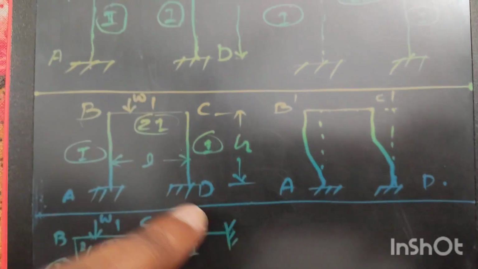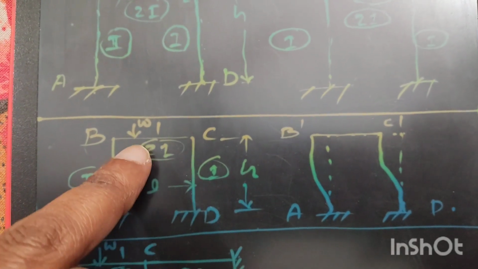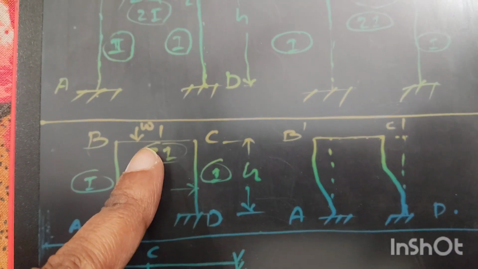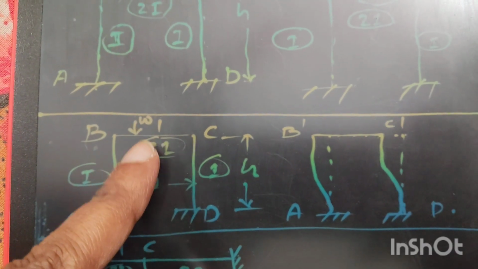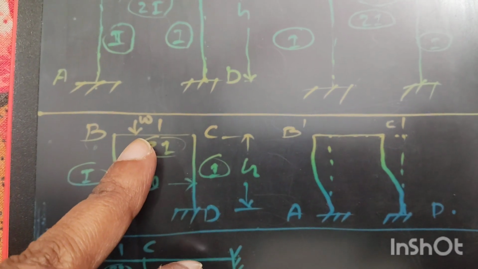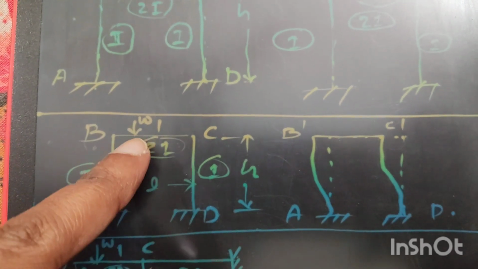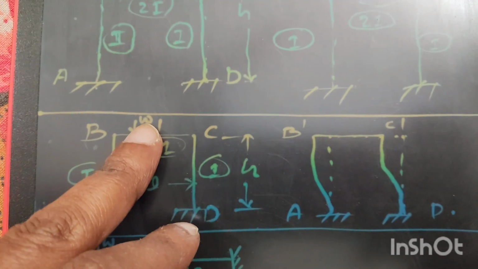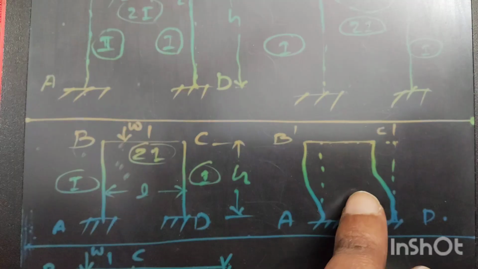Next, for the structure shown in option C, this structure is subjected to a point load, but this load is at a distance L by 4 from B, so this load is eccentric, not at the center of the structure, so the structure is not symmetrical with respect to this load. So the displaced shape after the application of this load will be like this.